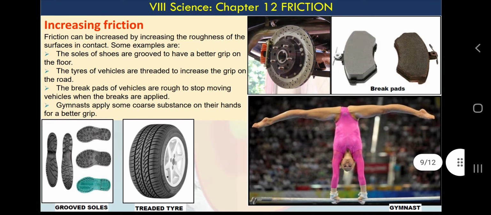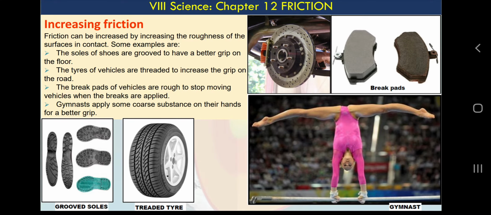Next thing, so now we know sometimes it is beneficial, sometimes it is harmful, sometimes we need friction, sometimes we don't. So in the examples where we need friction, what do we want? We want to increase friction. Friction is useful in holding things, walking, making grip on the road, even applying the brakes. This gymnast has a rough surface on the hand. How do we get a rough surface on the hand?